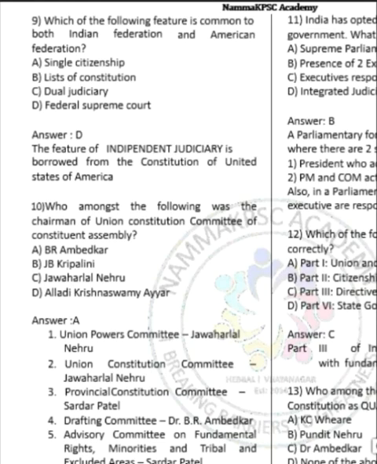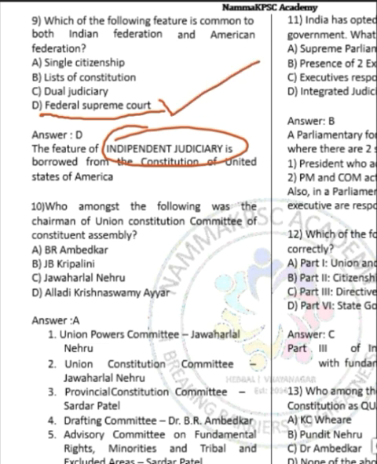Speaking about question number 9, it is asking which of the following features is common to both the Indian Federation and the American Federation. The Federal Supreme Court system of the United States of America is adopted in India as an independent judiciary with the Supreme Court at the top. So the correct answer is option D, Federal Supreme Court. Again, which feature is borrowed from which country, this list is also going to be important, and you should remember it.